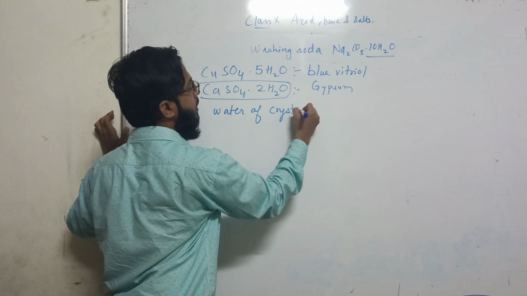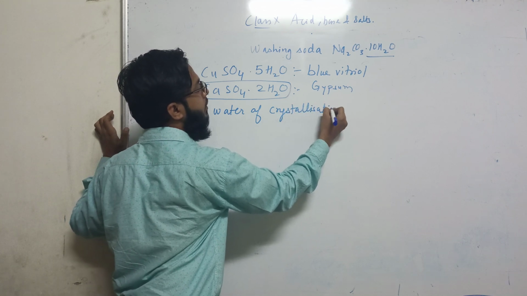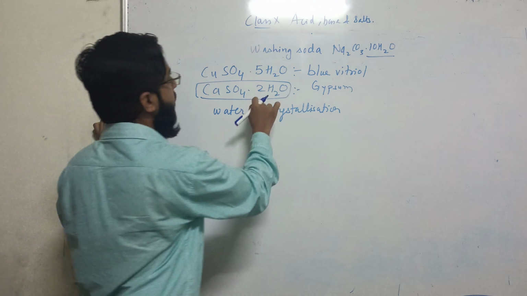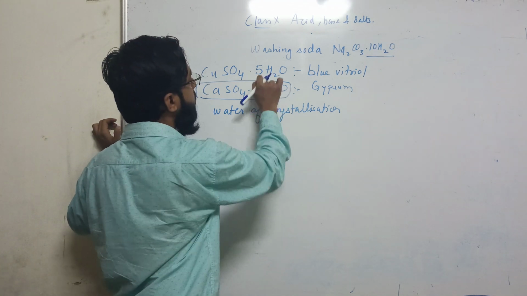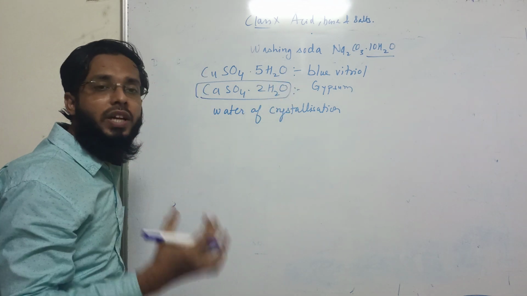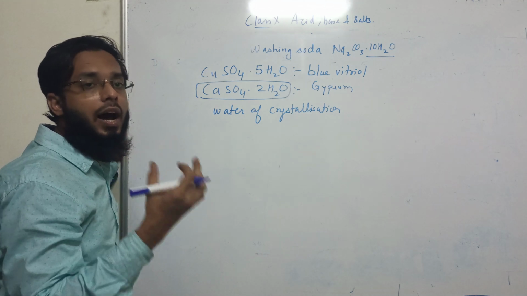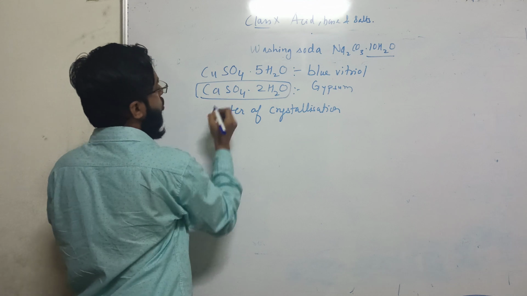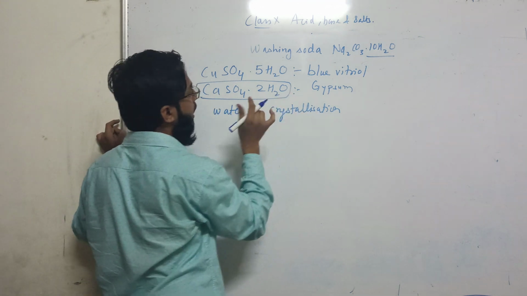Water of crystallization. What does it mean? It means a fixed number of water molecules, 2 water molecules, 5 water molecules, are used in the formation of the crystal.